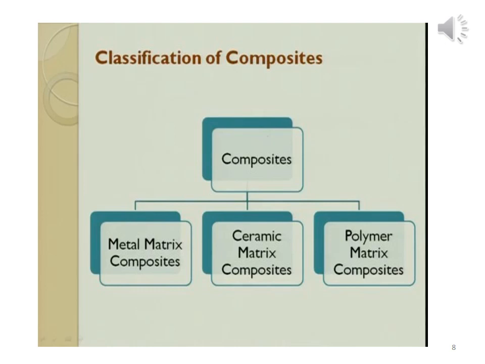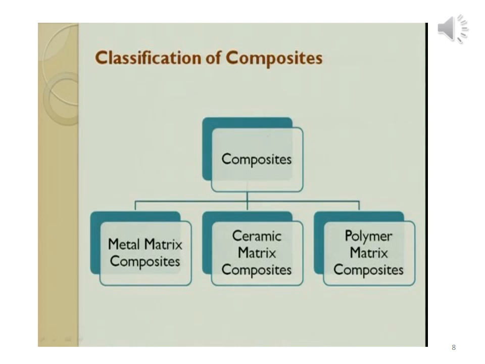In this lecture, we will mainly focus on metal matrix composite material. We will discuss what type of metal and what type of reinforcing material are used in the preparation of metal matrix composite material.